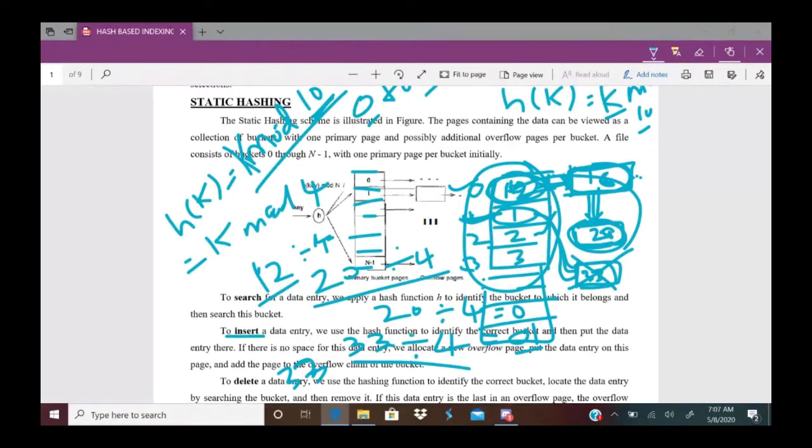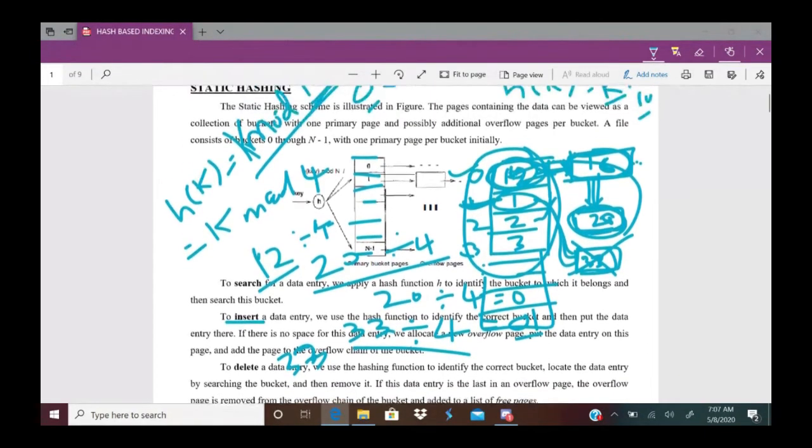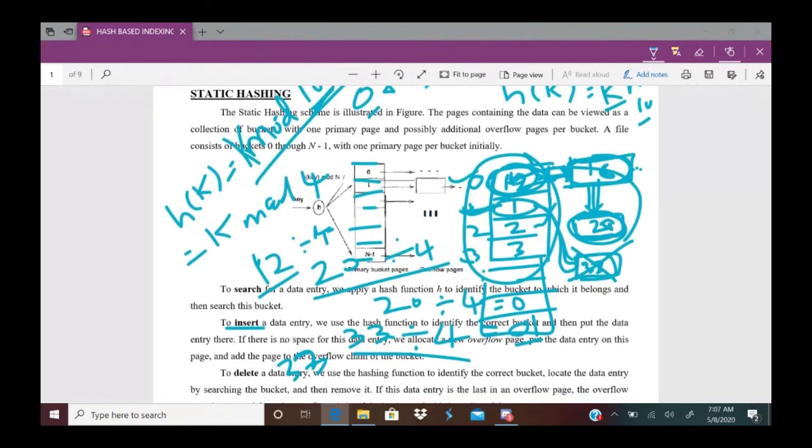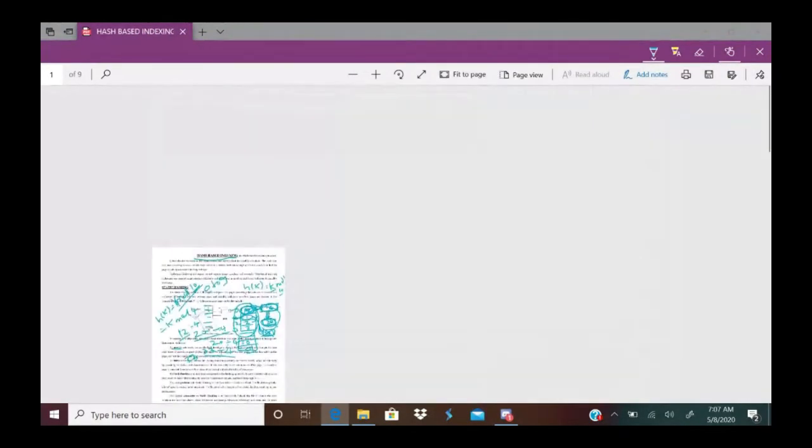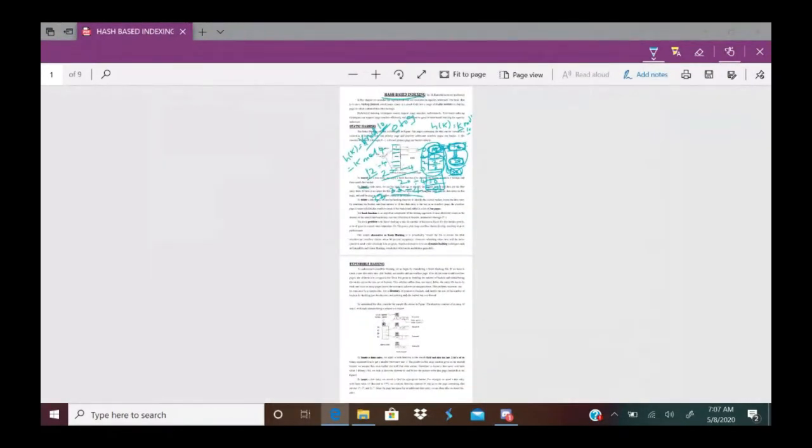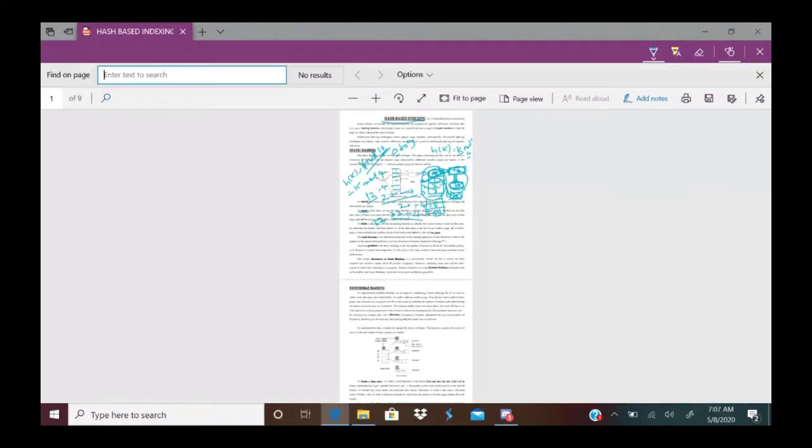That is one solution. But again the problem is, if you double the index, you have to reorganize the entire file. That is a problem with static hashing. That is what static hashing is. Easy technique, but not preferable for practical cases.